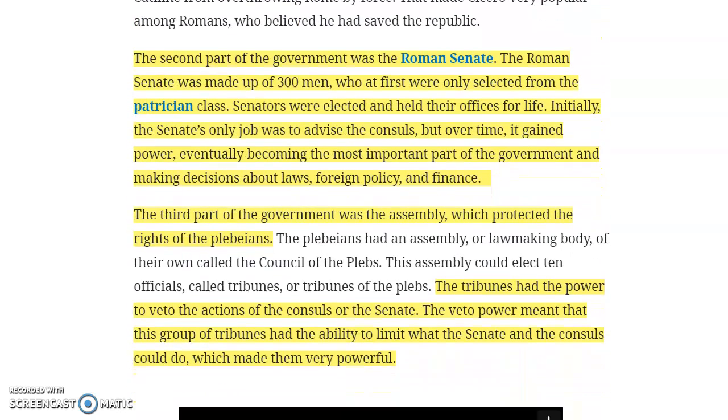The Senate is made up of 300 men who at first were only selected from the patrician class, so the upper class. Eventually, over time, the plebeians also got to be a part of the Senate, and they hold that office for life. So once they're elected, they do it for the rest of their life. They advise the magistrates, and eventually they became such an important part of the government, and they started making laws dealing with money and with foreign policy.